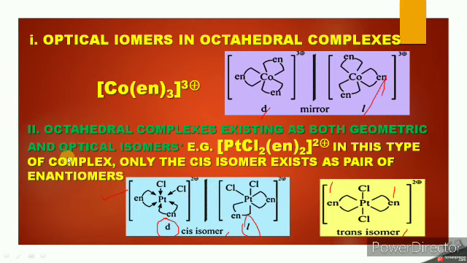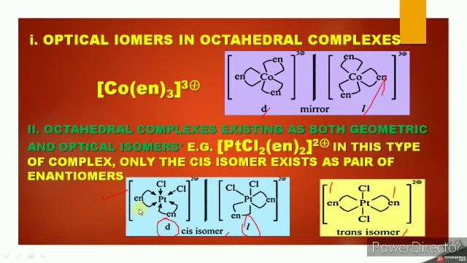Then next is octahedral complexes existing as both geometrical and optical isomers. For example, [PtCl2(en)2]2+. So name is dichlorobis ethylene diamine platinum 4 ion. So in this type of complex, only the cis isomer exists as a pair of enantiomers.